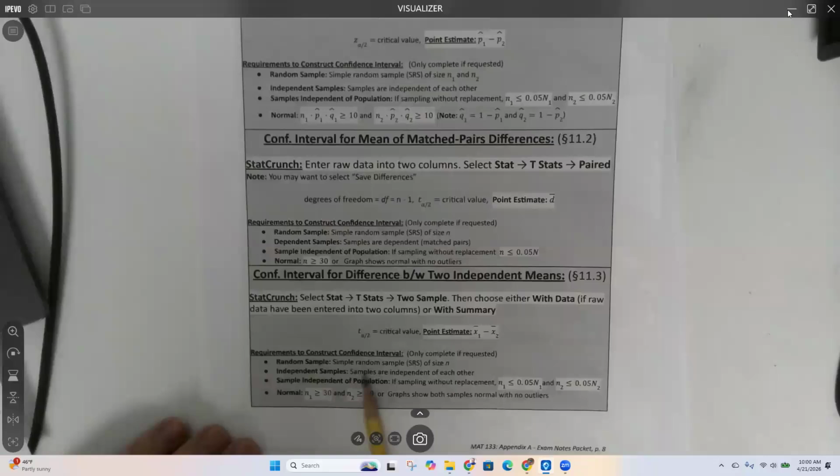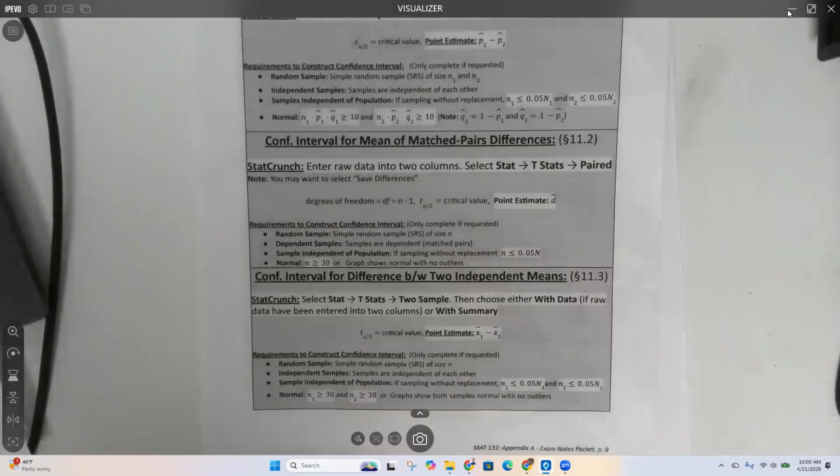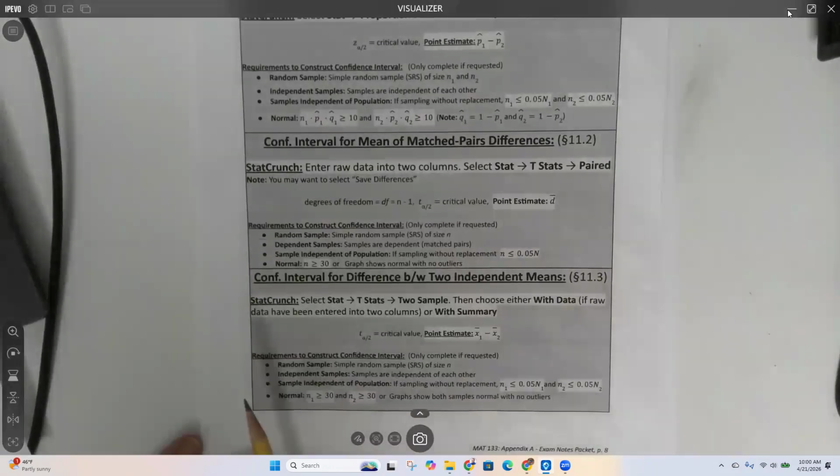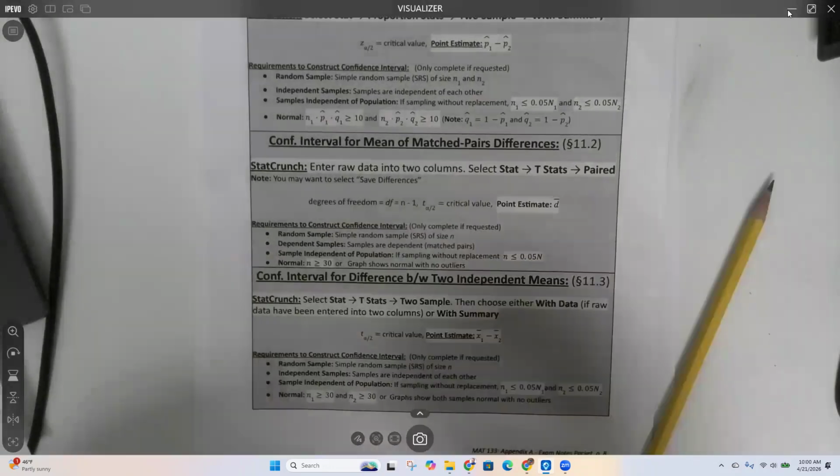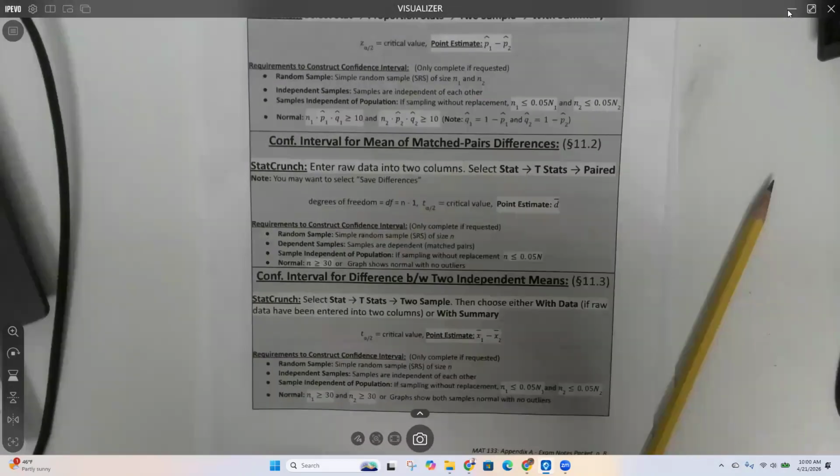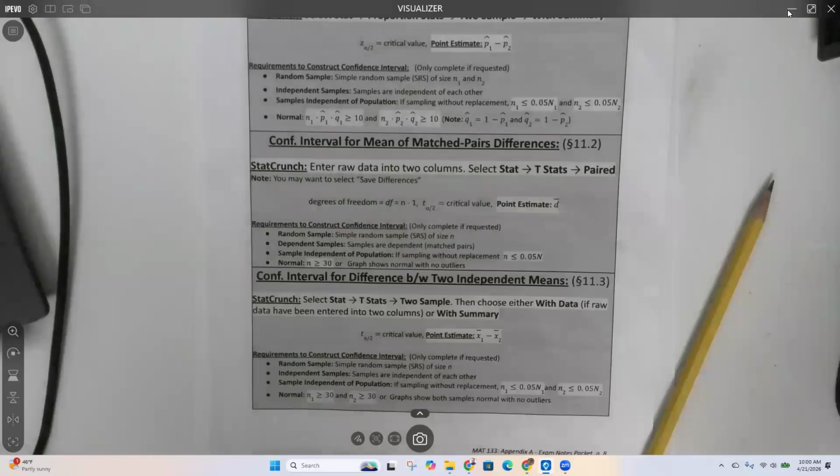Independent would be where I have two samples measured once, two different groups measured once. In order for them to be independent, the two samples have to have no overlap. So an example of that would be M&Ms and Skittles. There's no candy that's both an M&M and a Skittle at the same time.